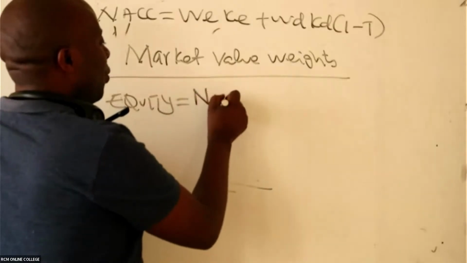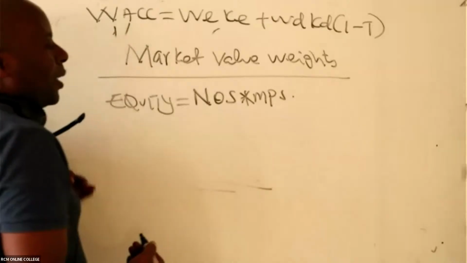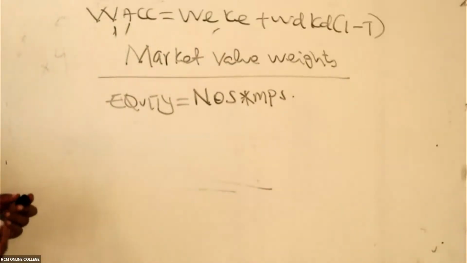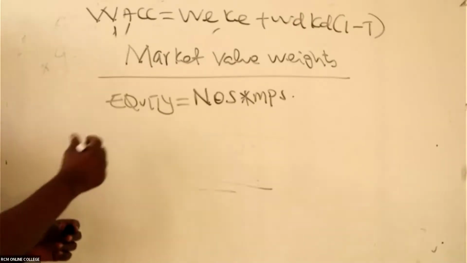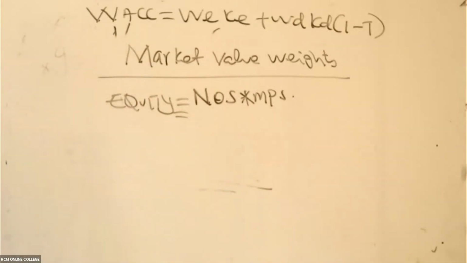I take the number of ordinary shares times market price per share.